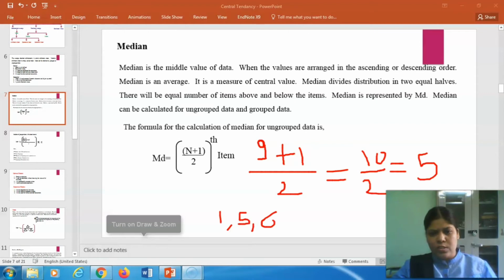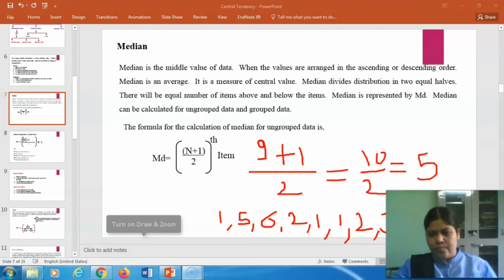Okay, I am just doing this randomly. So 1, 2, 3, 4, 5, 6, 7 observations, again number 2, number 3, number 5. Okay, 1, 2, 3, 4, 5, 6, 7, 8, 9.